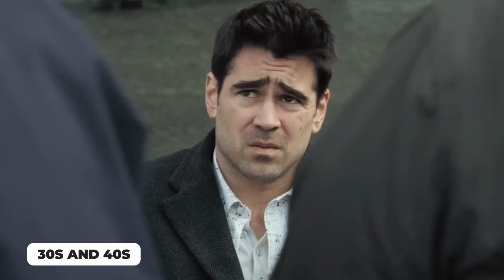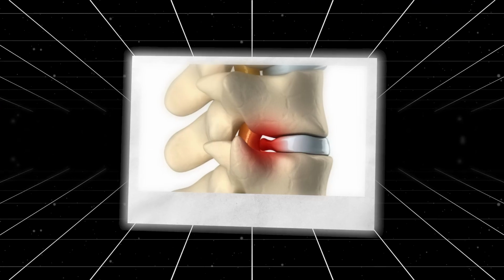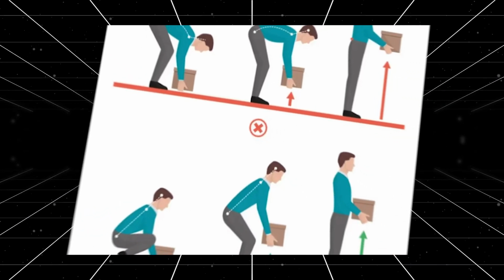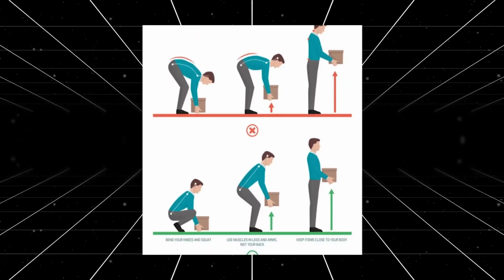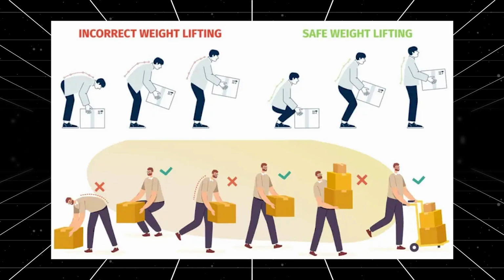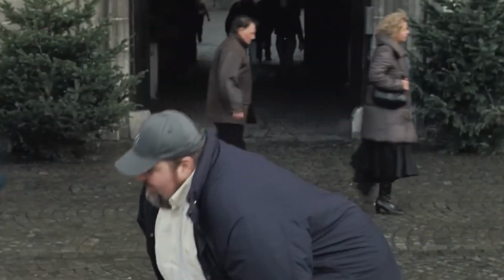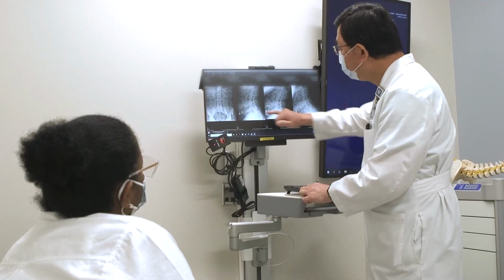and you typically see this issue in people in their 30s and 40s. Back injuries and lumbar disc ruptures can often come from things like improper lifting techniques. Even repetitive bending, twisting, and lifting lighter things can weaken the discs over time. Plus, factors like aging, obesity, and poor physical conditioning can increase your risk.